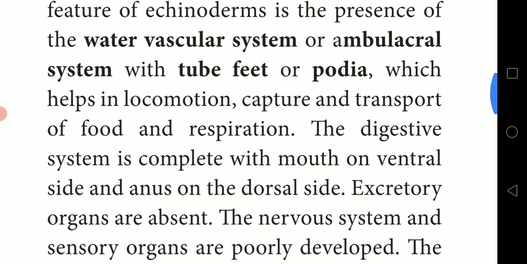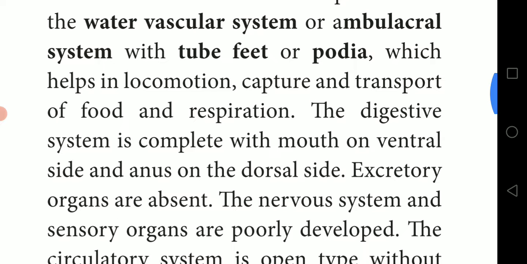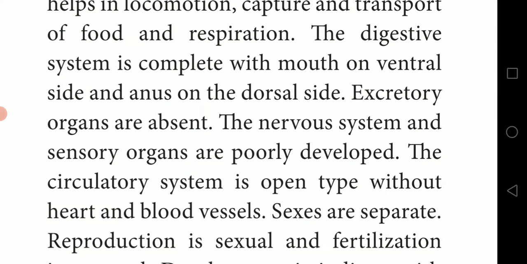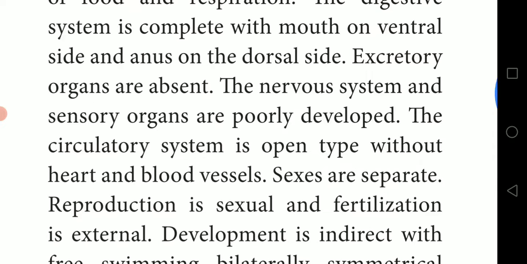The digestive system is complete with mouth on the ventral side and anus on the dorsal side. Ventral side means bottom, dorsal side means top. Excretory organs are absent. You know what excretory organs mean? They are used to send out waste. The nervous system and sensory organs are poorly developed, and the circulatory system is open type without heart and blood vessels.